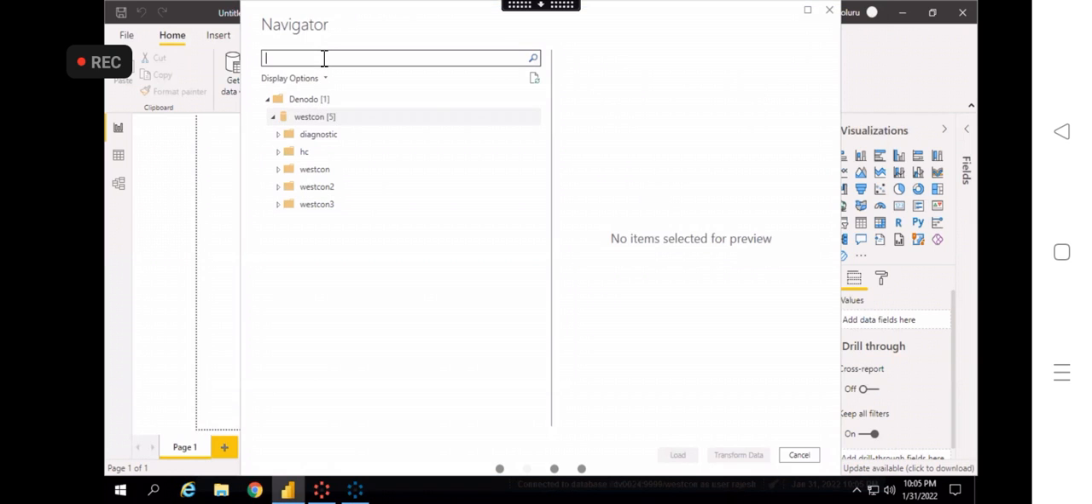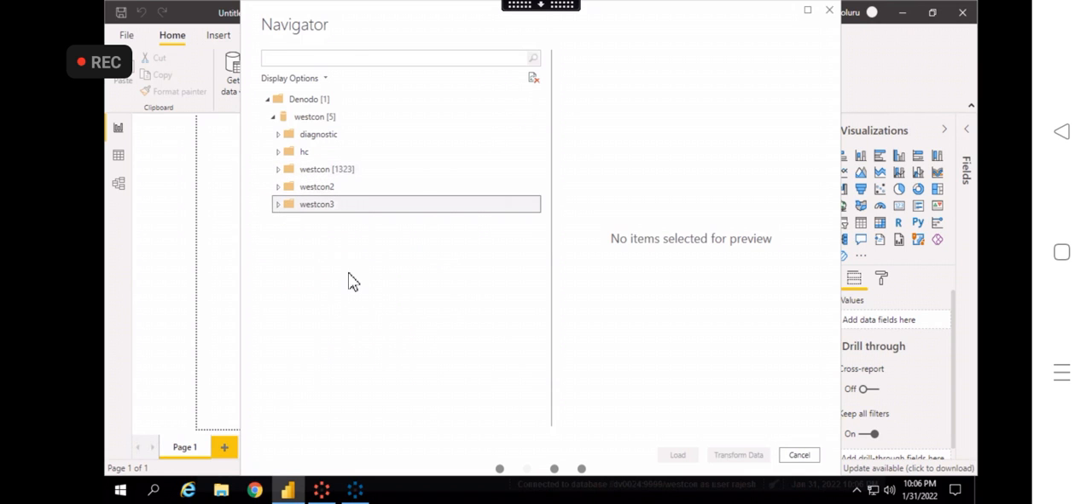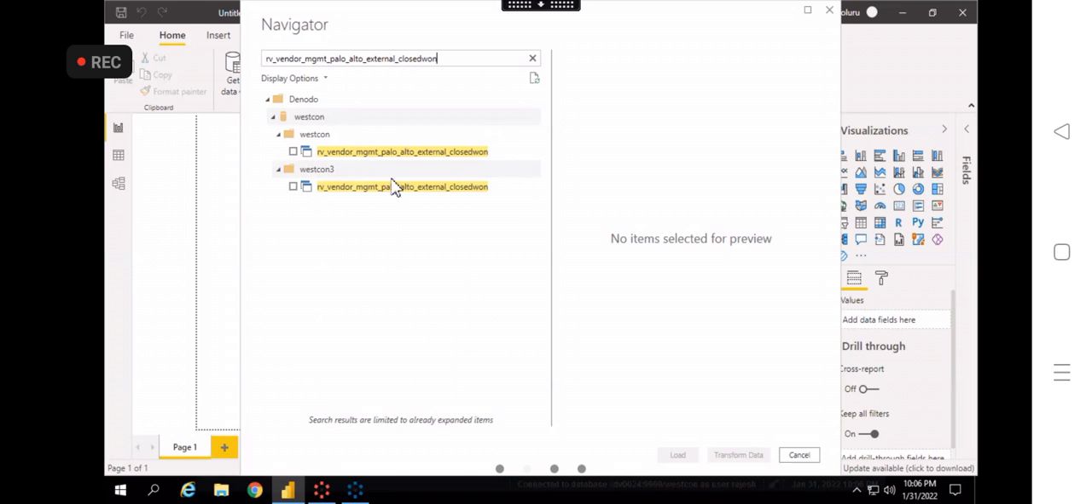Okay, now what we need to do? We need to search for the view, search for the data source, right? Search for the view. This is one type of table. Okay, this is one type of table. One second. So where we need to find that, we need to drill down. Okay, drill down. See, now can you see it? Westcon closed down. Okay, this is the source I'm connecting. This is one type of view.